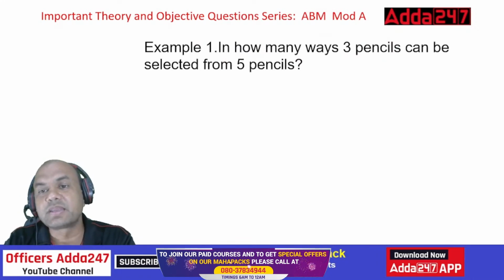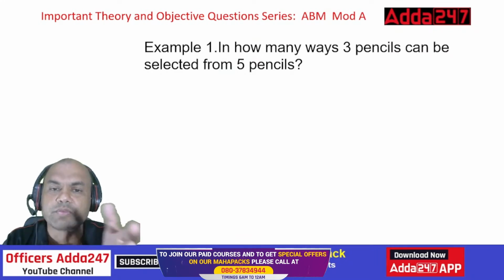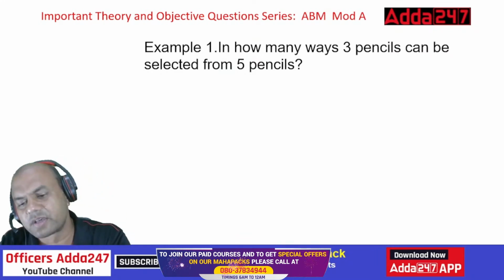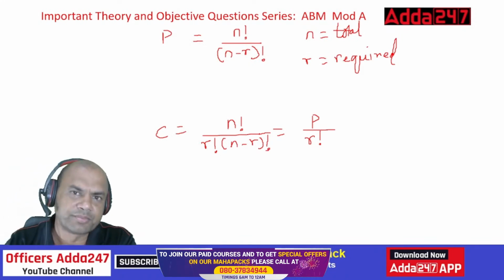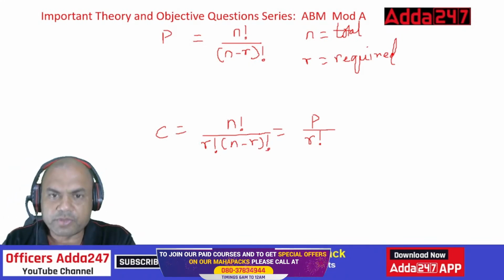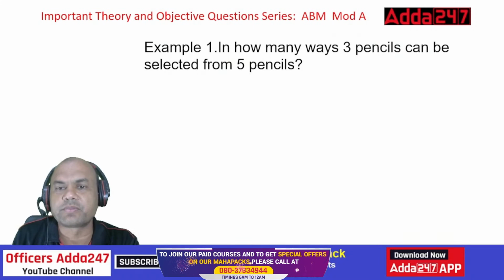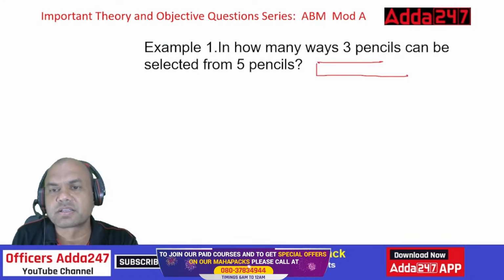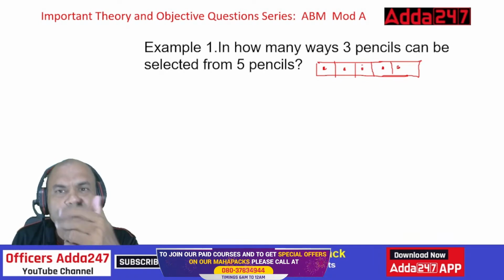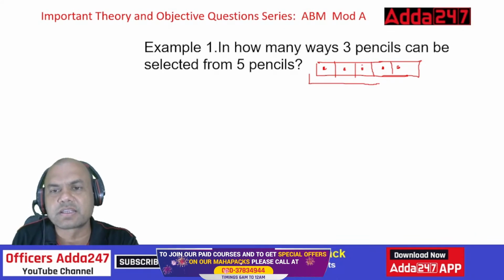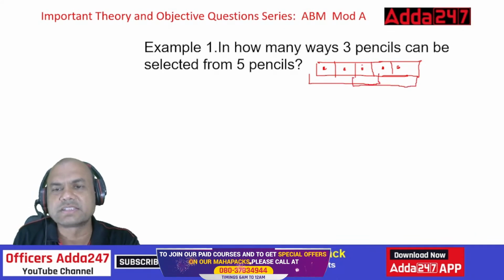In how many ways can 3 pencils be selected from 5 pencils? Now look at this. Here comes the question of permutation and combination. You have to think over here about what 3 pencils means. See here, these are 5 pencils. So I can arrange any 3 pencils, right? So 1, 2, 3, 4 and 5. Suppose these are the pencils. These are the 5 pencils, okay? So out of them 3 are to be selected. So I can select these 3. I can select these 3. I can select any 3. 1, 2 and 3. I can select this way also.